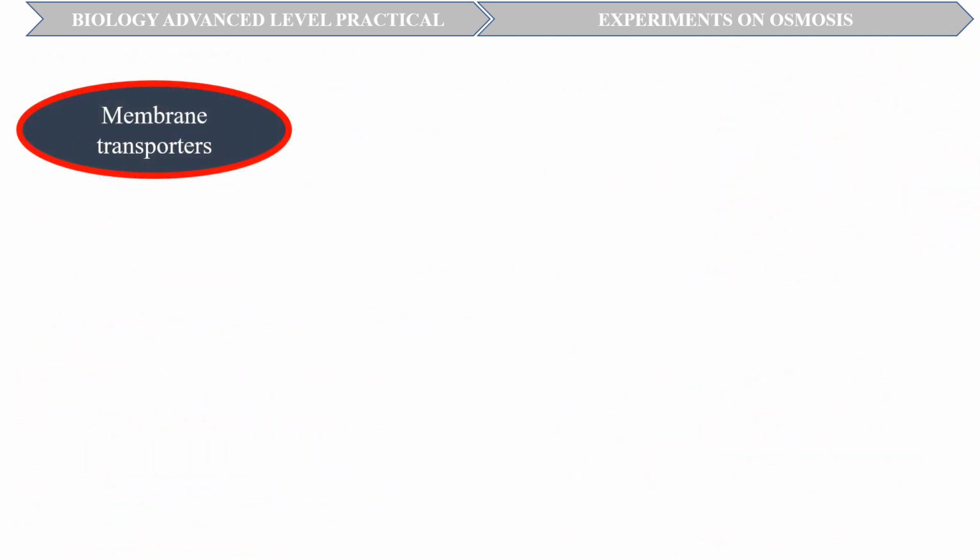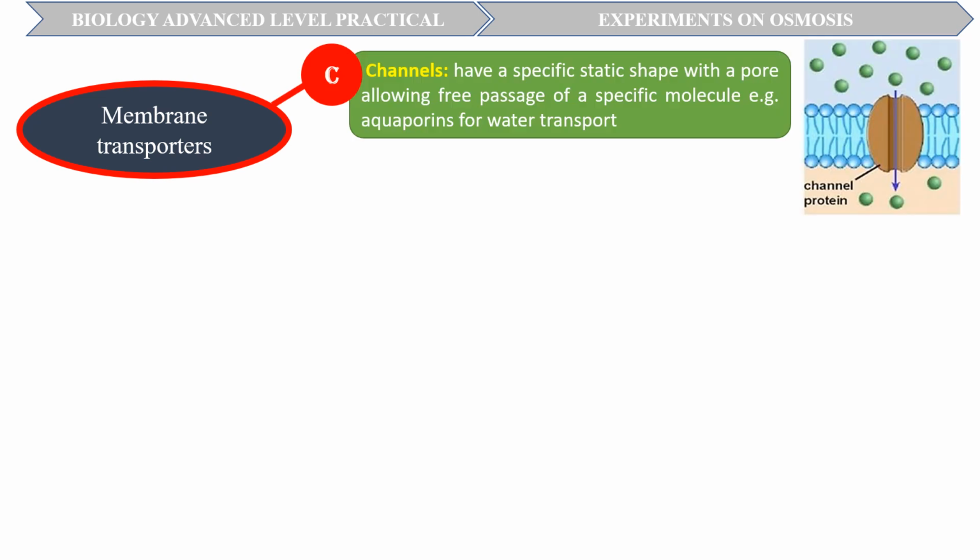These membrane proteins involved with transmembrane transport include channels. These are membrane proteins having a specific static shape with a pore, which allows free passage of a specific molecule. An example is the aquaporins, which allow the diffusion of water molecules across the cell membrane.